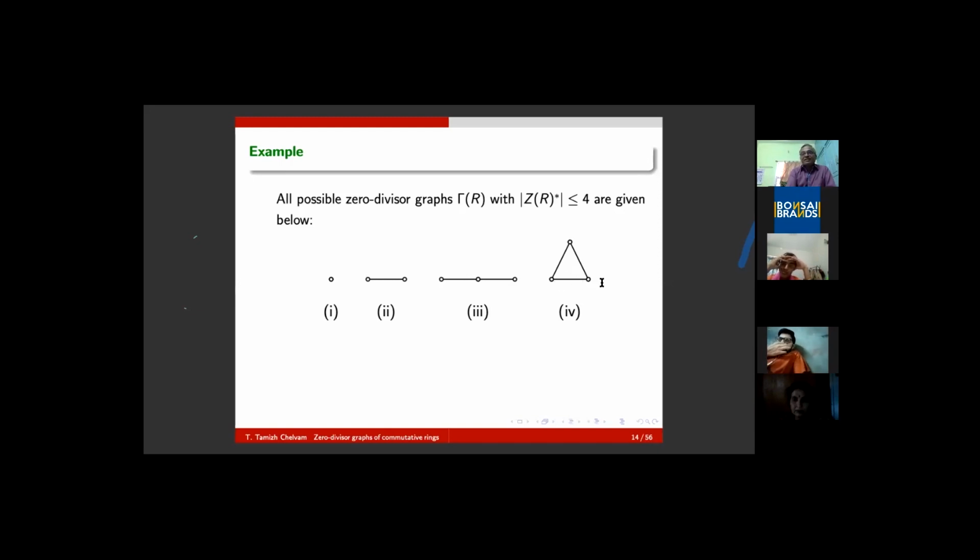This K3 is a zero divisor graph of Z6, Z8, Z2[x]/(x cube), and Z4[x]/(2x, x square minus 2). And these are also K1,3, the cycle of length 4, and the complete graph on 4 vertices. What I mean is, for each of these graphs, there exists at least one commutative ring R such that the corresponding zero divisor graph is this graph. For example, if I take this, there are 3. So similarly, for each of these graphs, one can find commutative rings.